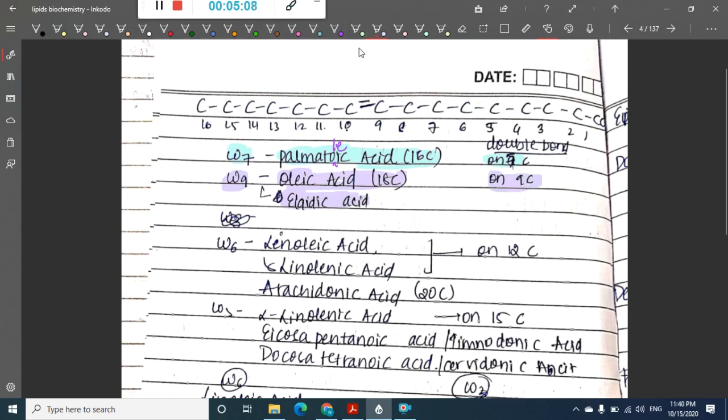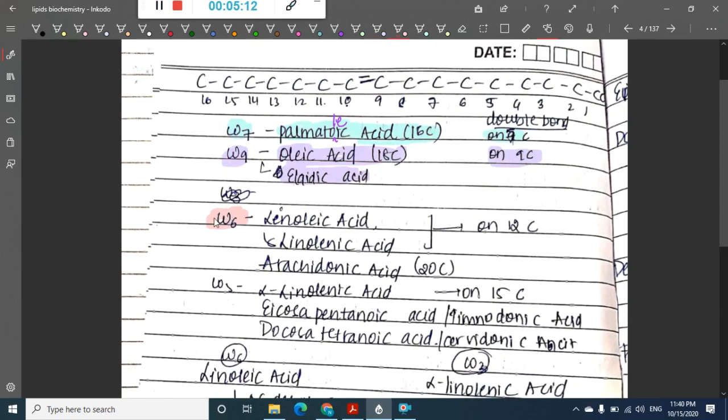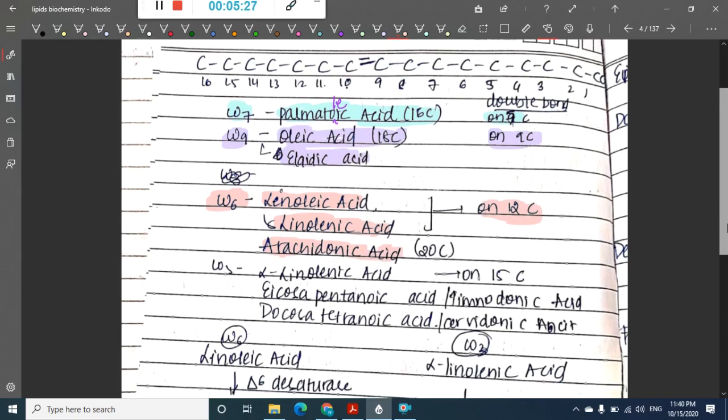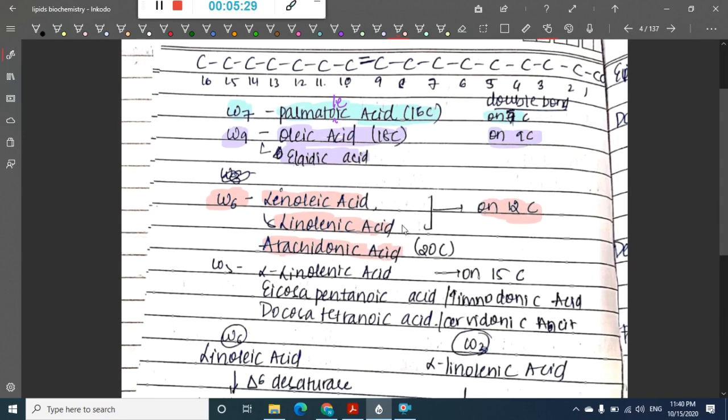Okay, then we have omega 6 series. Omega 6 series includes linoleic acid, linolenic acid and arachidonic acid. Arachidonic acid is 20 carbons and here the double bond is on 12th carbon. That is omega 6 series, which is linoleic, linolenic and arachidonic acid. Then we have omega 3 series.